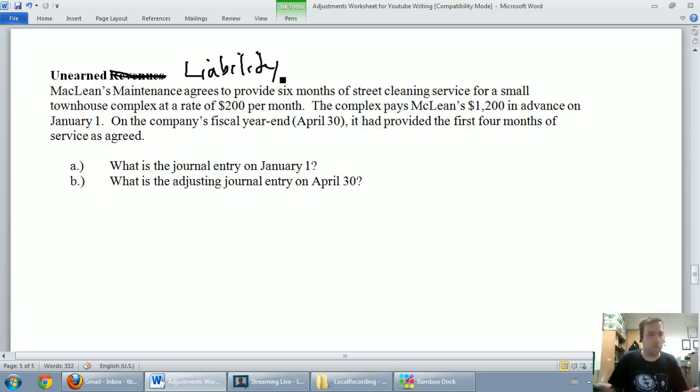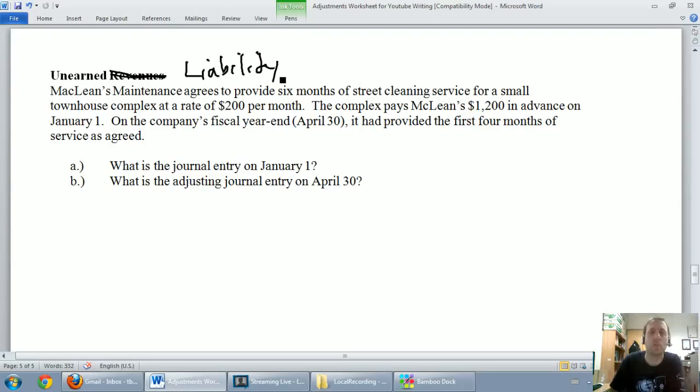So what I'd like to do is go through this problem, and we'll look at how it works. It says McLean's Maintenance agrees to provide 6 months of street cleaning service for a small townhouse complex at a rate of $200 per month. The complex pays McLean's $1,200 in advance on January 1st. The company's fiscal year end is April 30th, and at that time it had provided the first 4 months of service as agreed. So, record the journal entry on January 1st and the adjustment on April 30th.